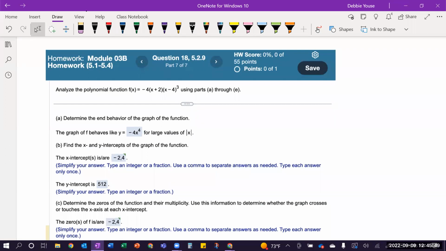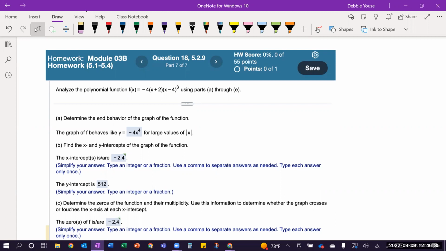And so it says to analyze this polynomial function, and it gives it to us again in that factored form. So again, factored form is nice. If it's not already in factored form for you, which I think most of them are, then put something in factored form yourself, and that'll be a good start to the problem. A lot of times students say, I don't even know where to begin, right? I'm sure many of you have said that to yourself or to a teacher or a tutor. And so a tip is, look for, okay, do I have the problem in the right format? And then is there something I can do to change that into a better format to make it easier to work with?